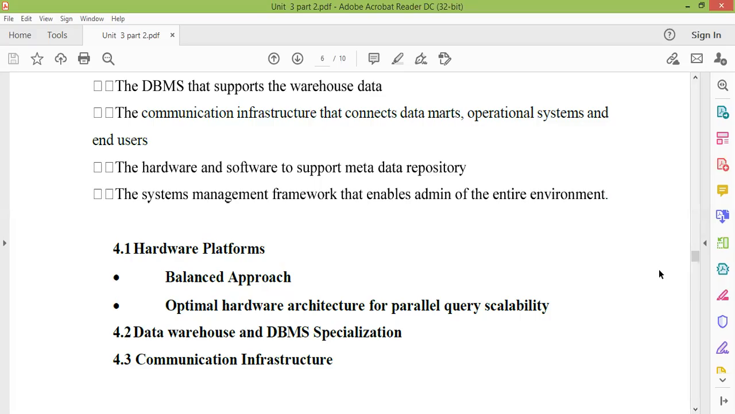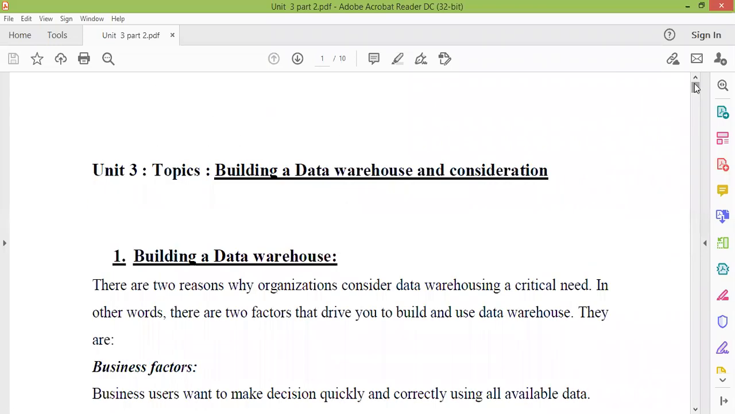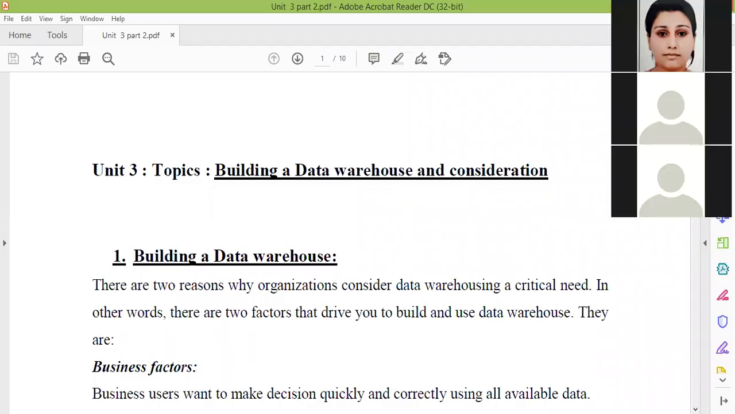In tomorrow's lecture, we will discuss implementation consideration. And if a question comes from the examiner, write about building the data warehouse, then you have to write all the considerations: business, technical, design, implementation. And if the question comes, define the technical consideration, you just write about the technical consideration. But if the question comes building a warehouse, then you have to define how you will build a warehouse, and you have to give the detail about all the considerations.